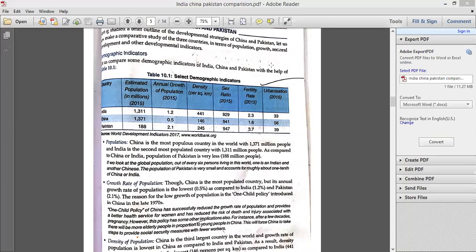However, this policy had some implications also, which we have already studied. What all implications were there in one child policy? I would like to ask this question. I'm asking Anushka Bansal. Anushka, you are unmuted. Yes, sir. What implication has China faced with the one child policy?